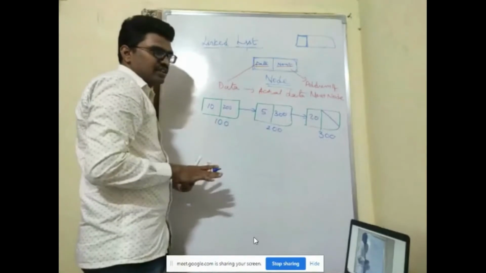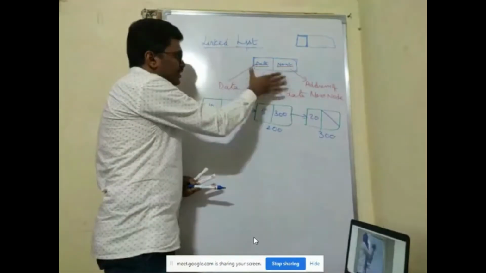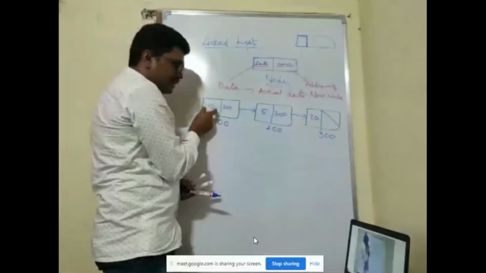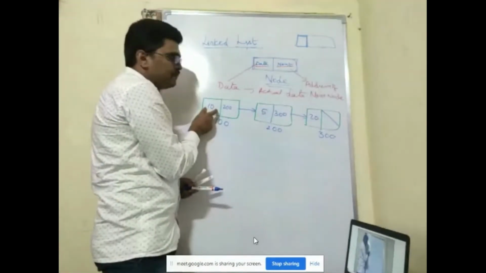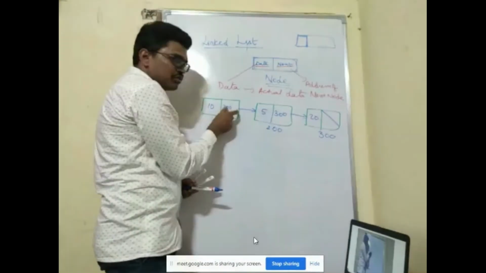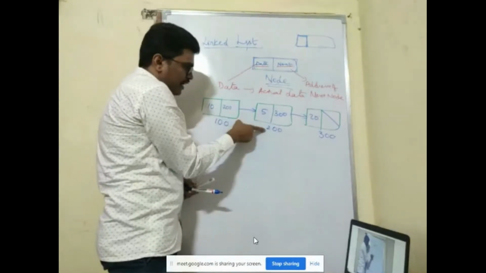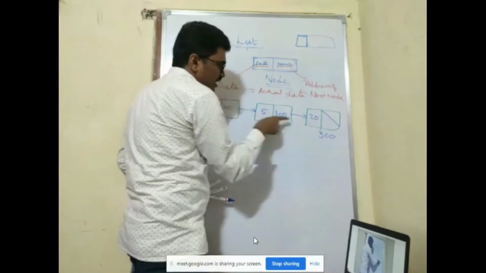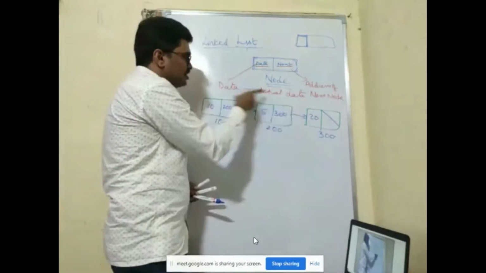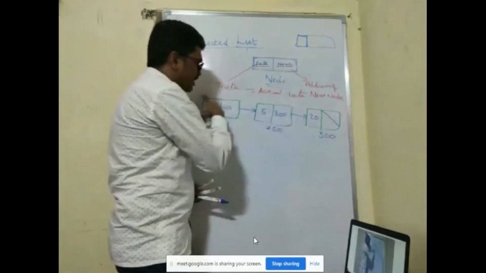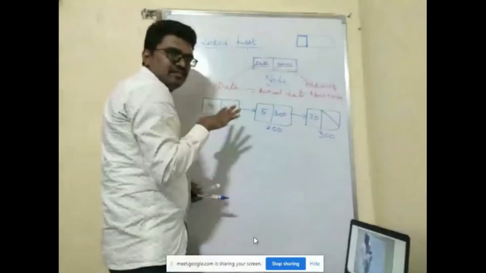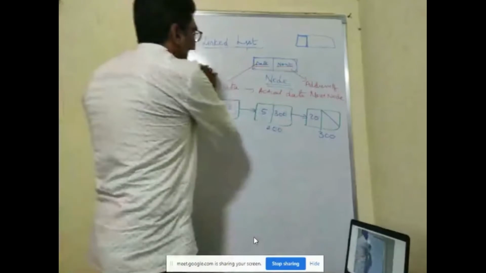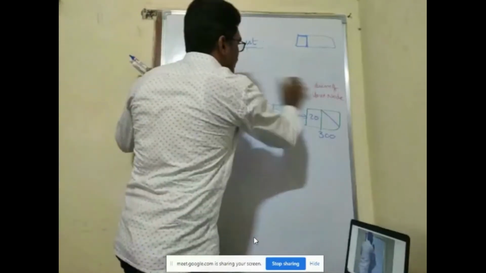So a linked list is a collection of elements, and this is how you are going to store the collection of elements. You have a data field where you store the actual data. You have a next field where you store the address of the next node. So my address of the next node is 200, I store it here. My address of the next node is 300, I store it here. Is that fine? So this is how you are going to use a linked list. This is the basic structure of a linked list. How to do the operations, we'll see.